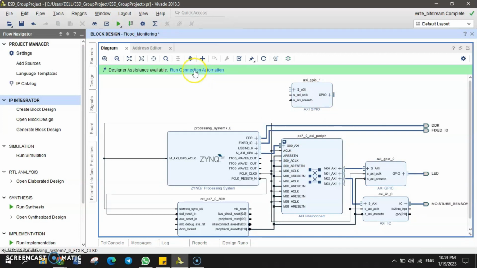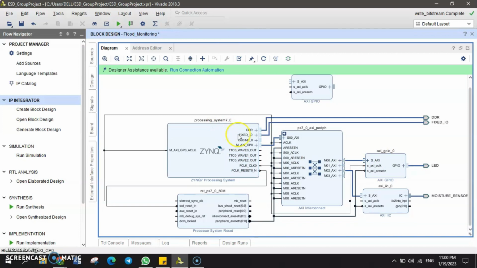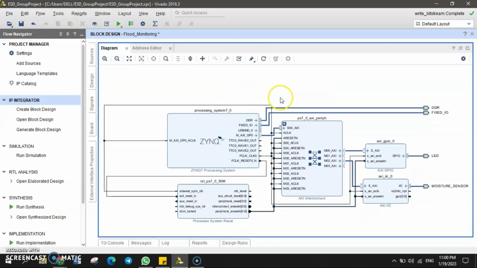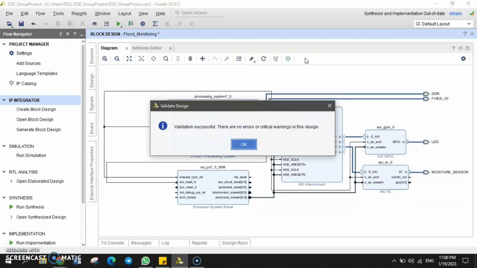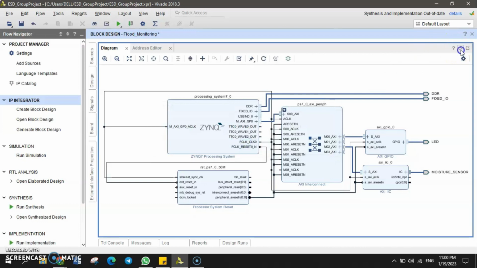to connect all the system, we just click Run Connection Automation, which will automatically connect the processing system with the GPIO and the AXI I2C. So that's how you create the block design for the system. Next, after creating the design, we have to validate the design to see if there are any errors in the design. Okay, there are no errors in the design.